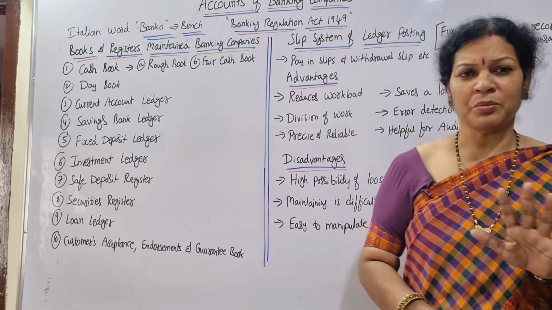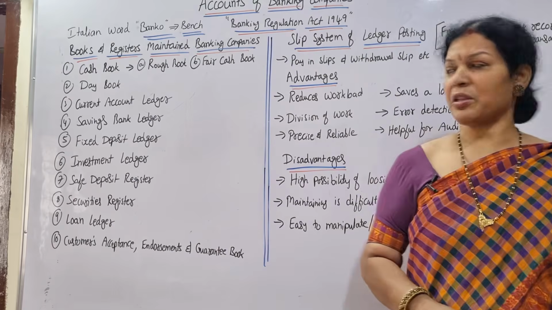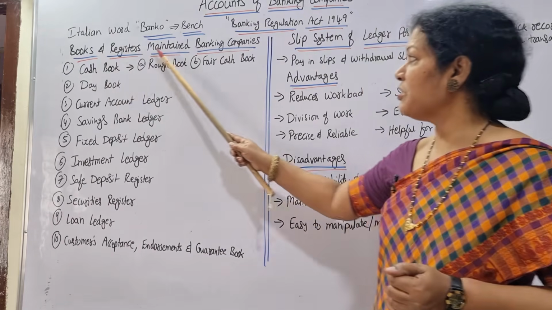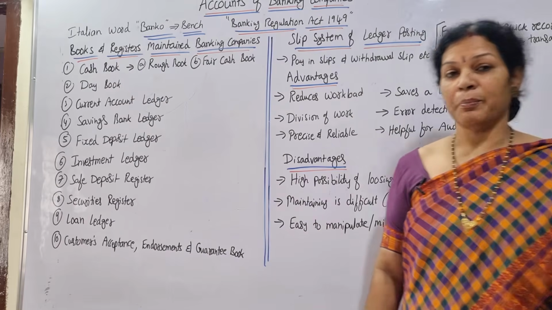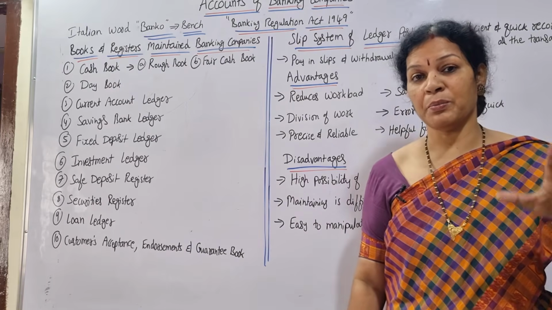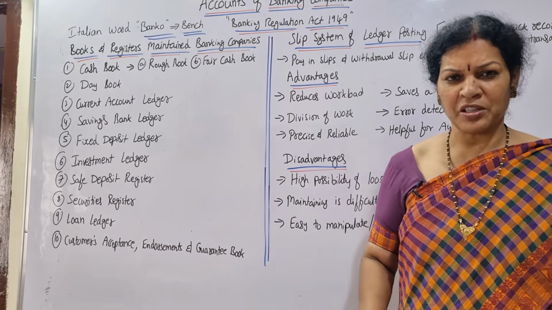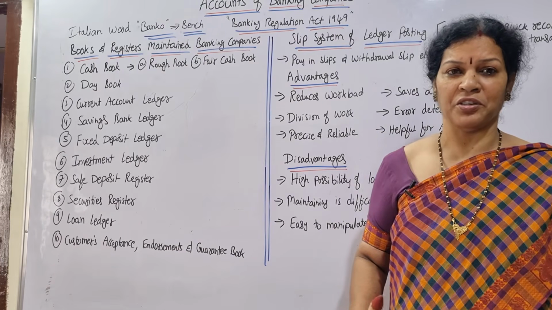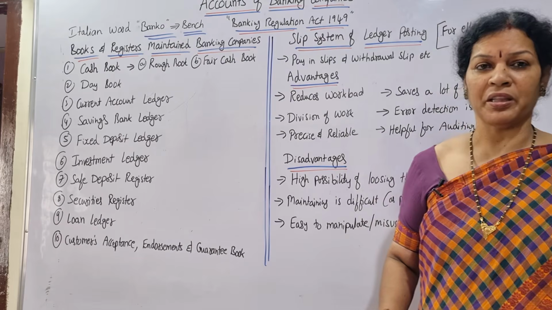Okay, that's a small piece of information about banking. Now we are going to see a few important points. One is books and registers maintained by a banking company. A banking company has to maintain certain books and registers, and they write transactions in those books only. You need to have this knowledge. What books are maintained by the banks?